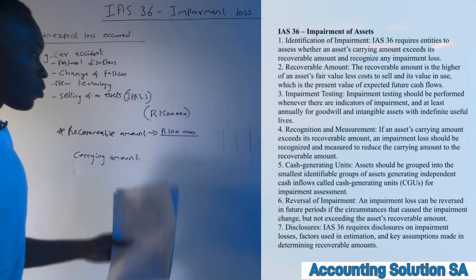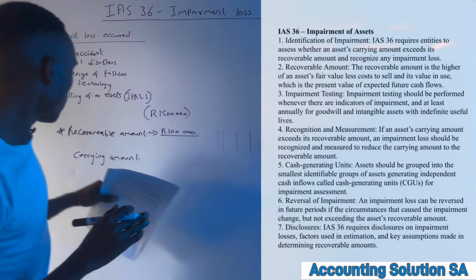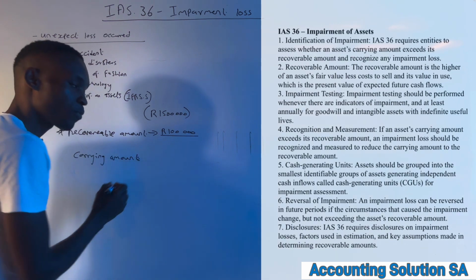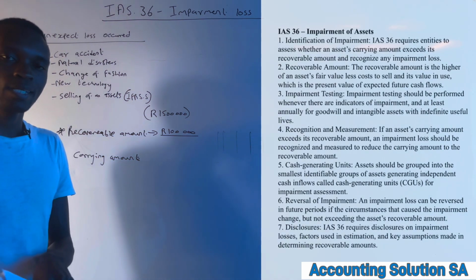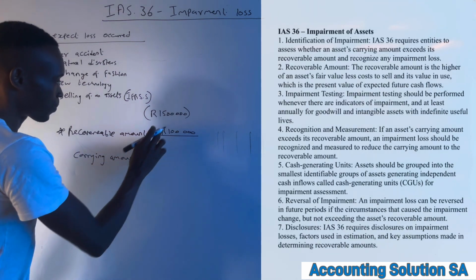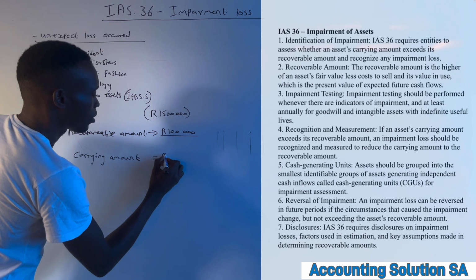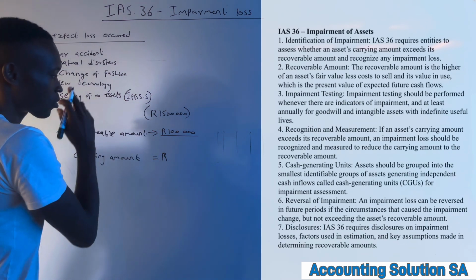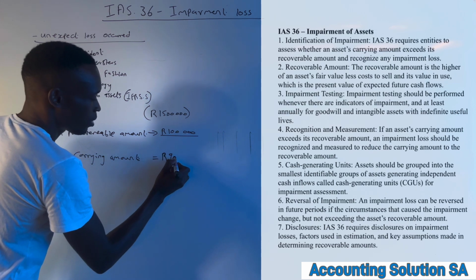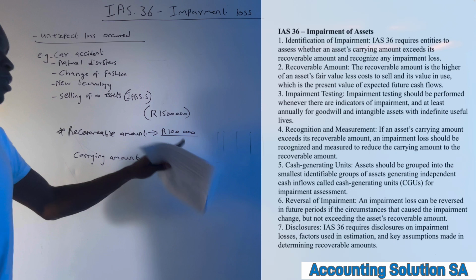Okay, how do we do so? Guys, when we talk about a carrying amount, we are talking about a book value. Book value is cost minus accumulated depreciation. So if we look at our carrying amount in our books, because it cost 1.5 million, maybe, for example, when we less accumulated depreciation, we found that the carrying amount is still 900,000.